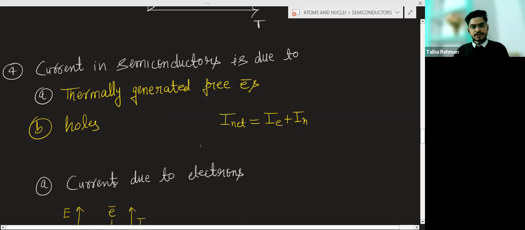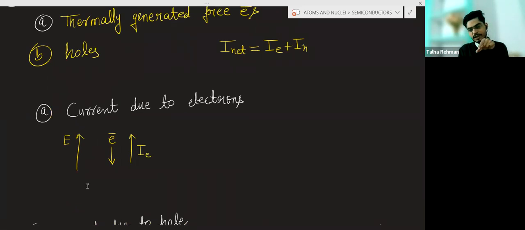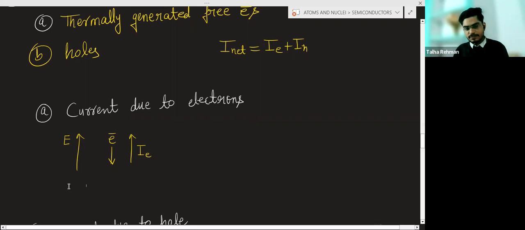First is the current due to electrons. Suppose you apply an electric field in the semiconductor. Like in a wire, when you apply the electric field, only then will current flow. In the same way, you apply the electric field to the semiconductor.